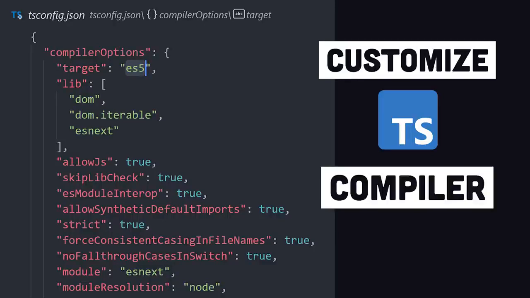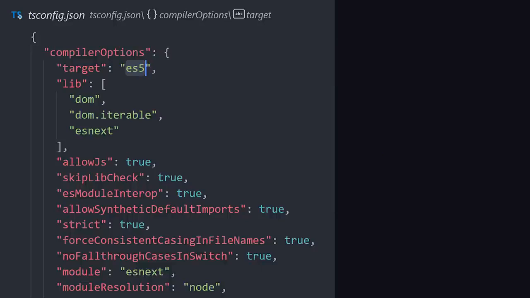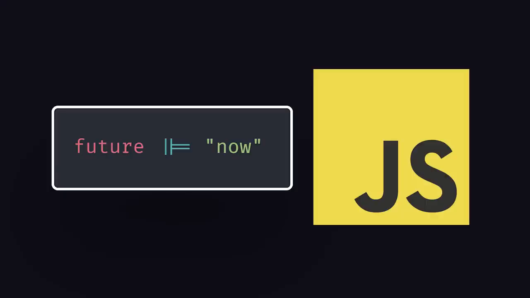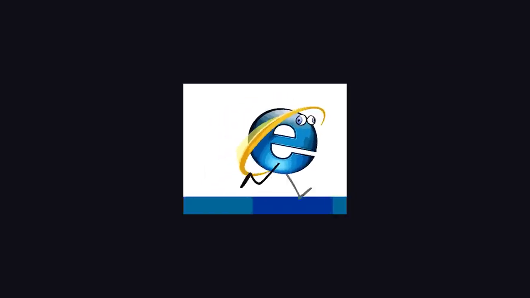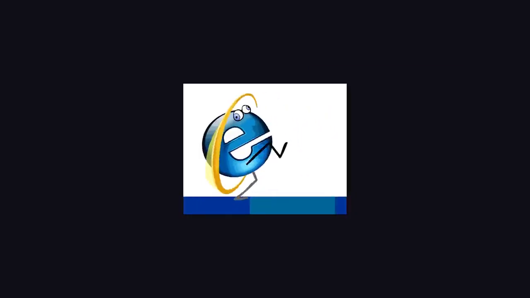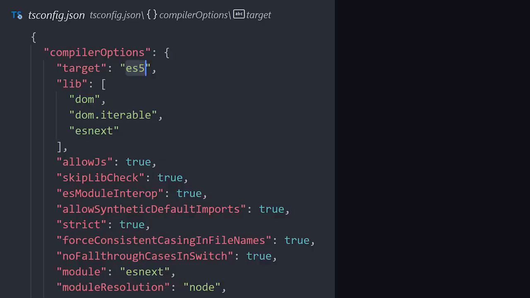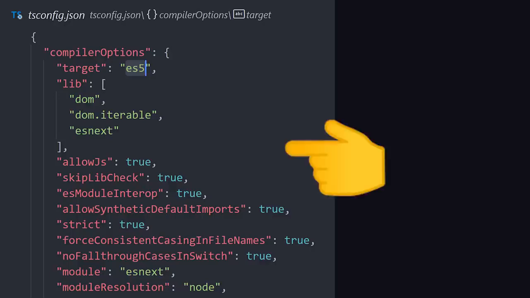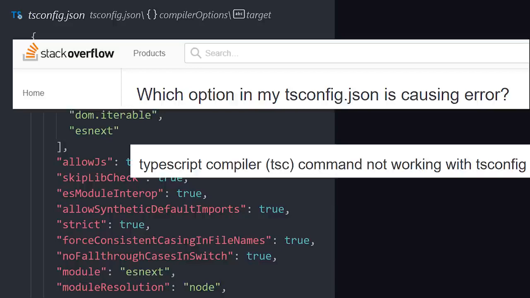which itself is able to take your TypeScript code and convert it to any flavor of JavaScript that you want to run in the browser. Compilers are really cool because they allow you to use special features and modern JavaScript syntax without having to worry whether or not that code's going to be supported on old legacy browsers. The drawback is that you now have this giant configuration file to worry about. Normally everything just works, but when it doesn't, you have to Google all these different options and figure out what they do.